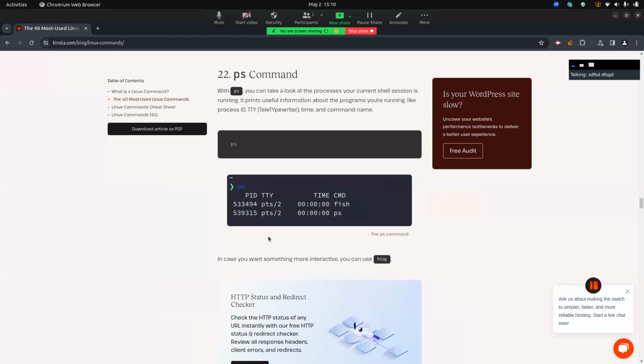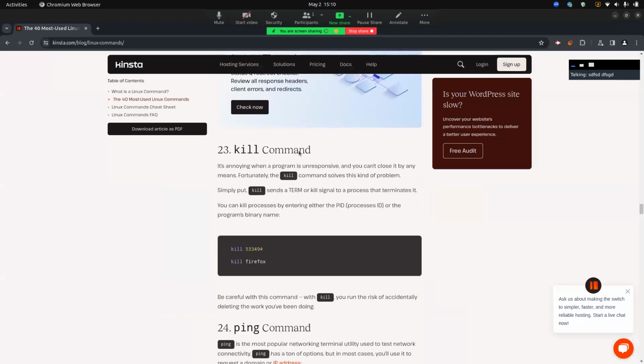The next is the kill command, and as the name suggests, this is the killer of processes. It is annoying when a program is unresponsive and you can't close it by any means. Fortunately, the kill command solves this kind of problem. So just write kill and give the PID or the name. Be careful with this command because you run the risk of accidentally losing the work you've been doing.